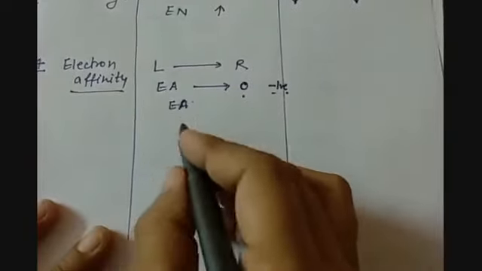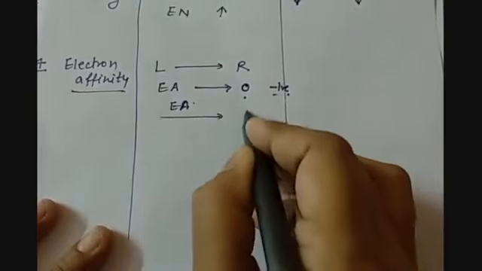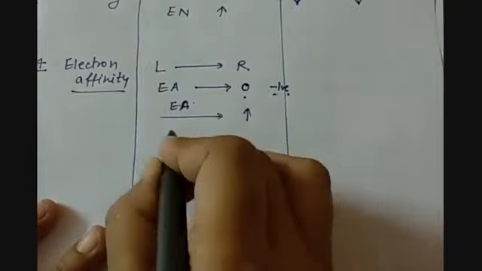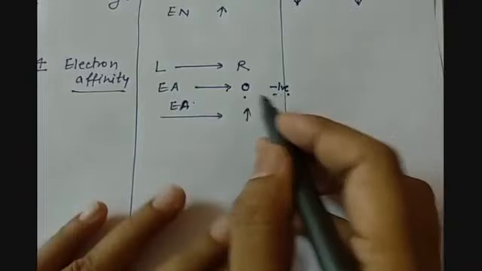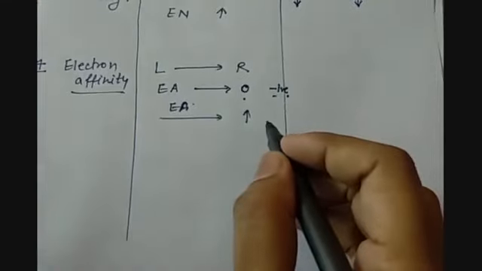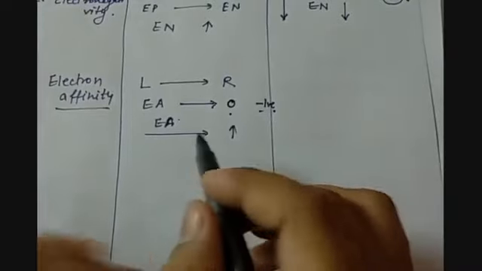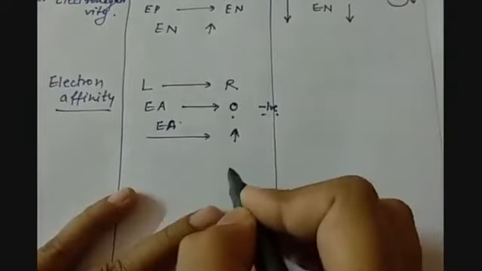So electron affinity increases as we go across a period. First it was 0 and then it is negative, but it is not about positive and negative, it is the amount of energy which is released from the system. So only non-metals have a tendency to gain electrons. So electron affinity increases as we go across a period.